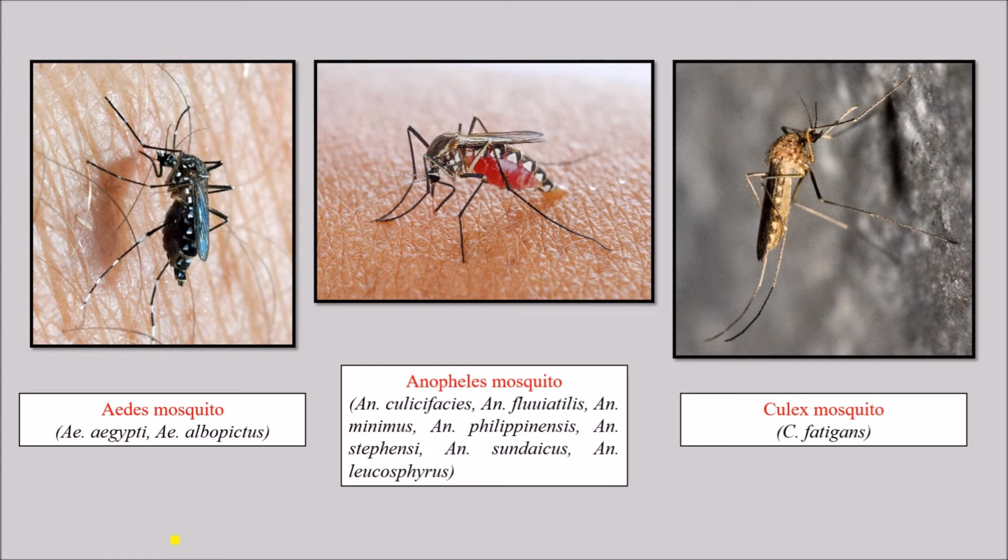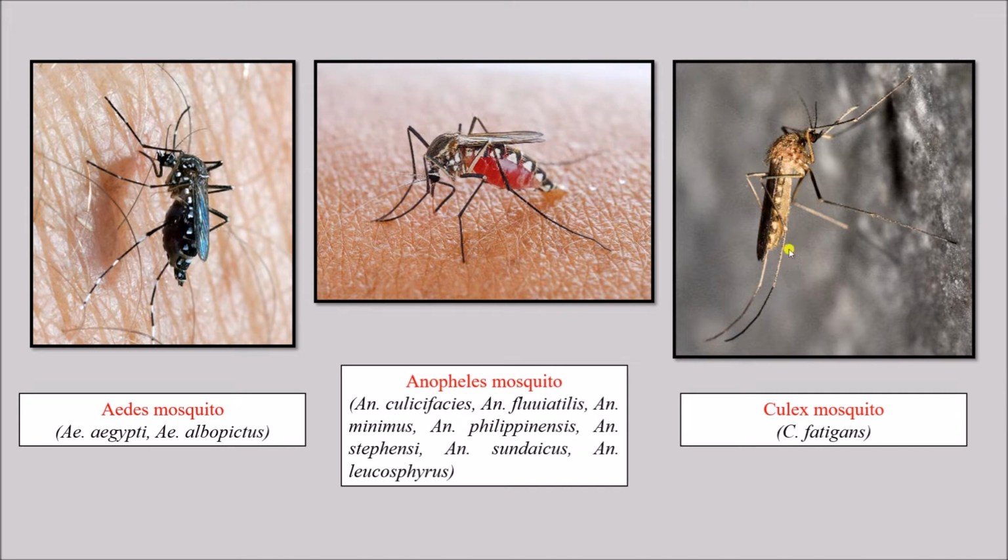There are so many species of mosquito all over the world, but in India, the important species are Aedes mosquito, Anopheles mosquito and Culex mosquito. Aedes mosquito, which is specially known for transmission of dengue, the species are Aedes aegypti and Aedes albopictus. On the other hand, the Anopheles mosquito associated with malaria transmission can be Anopheles culicifacies, fluviatilis, minimus, philippinensis, stephensi, sundaicus and leucosphyrus. Culex mosquito associated with filaria transmission is Culex fatigans.